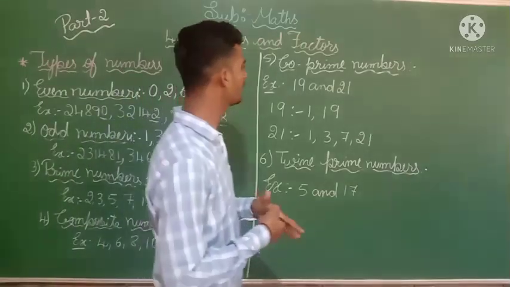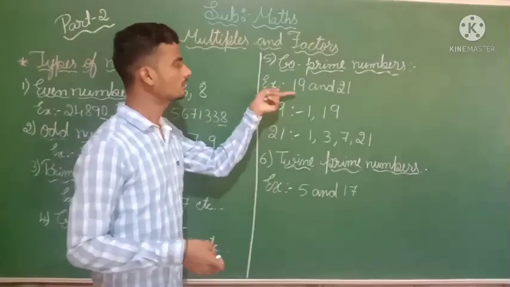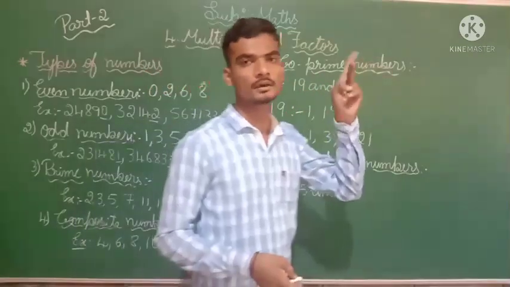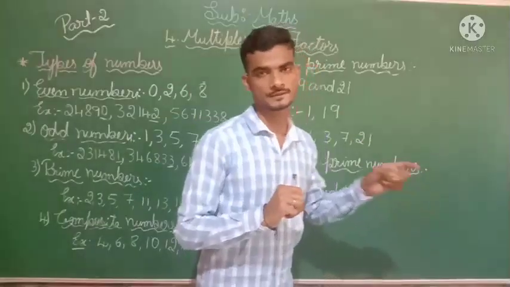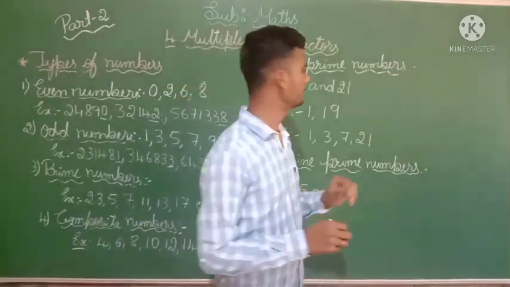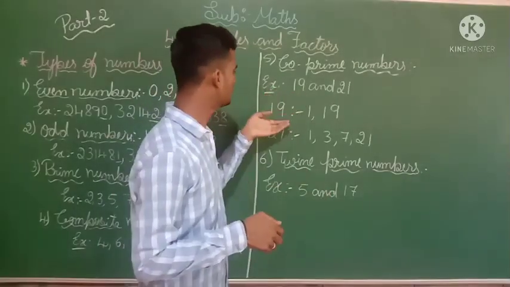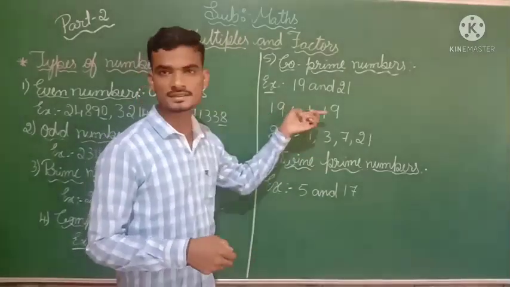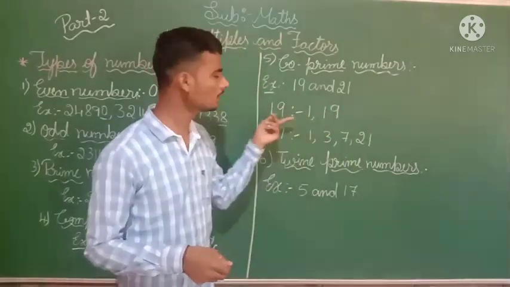See here, for example, I have taken 19 and 21. 19 is a prime number. It has only 2 factors: 1 nineteen is 19, 19 ones are 19. Only 2 factors you are going to count for 19. This 21 also has only 2 factors, 1 twenty-one is 21, 21 ones are 21 itself.